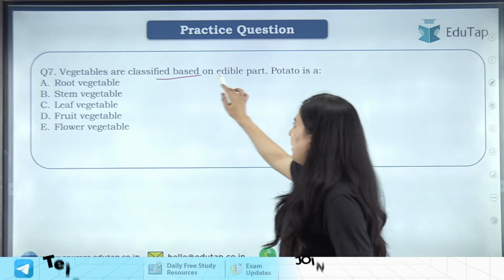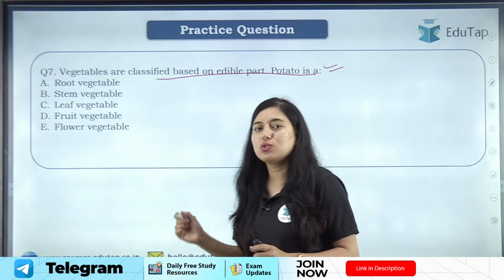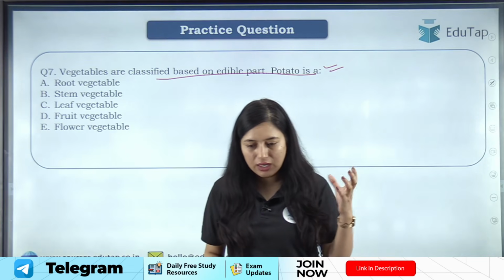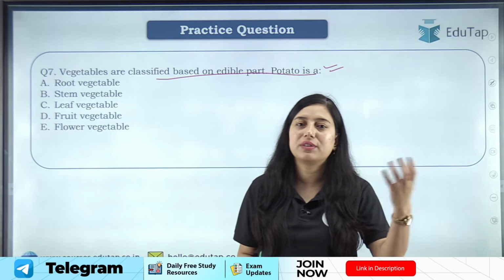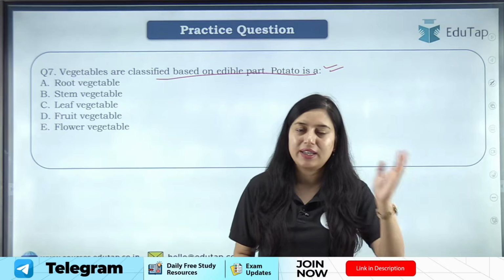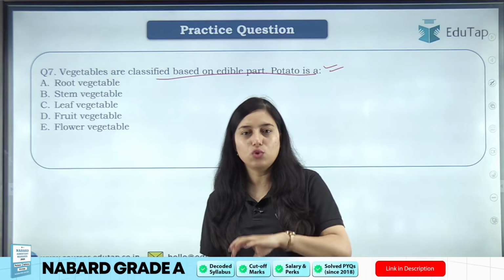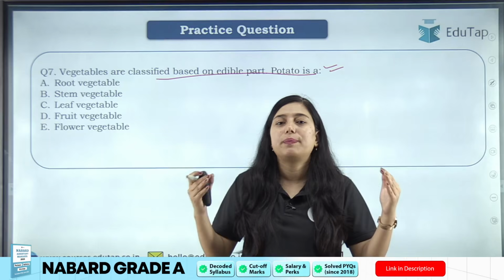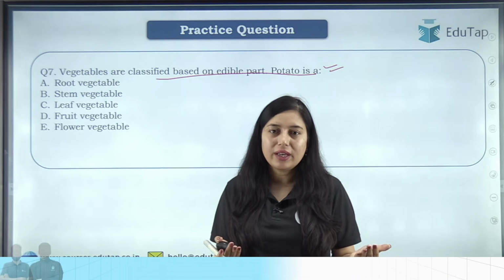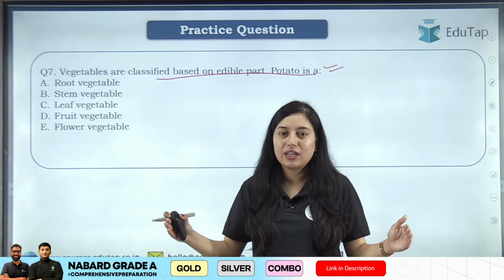Vegetables are classified based on edible parts, and potato is a. Okay, now students, we know for vegetables we consume different parts of a plant, right? In some vegetables we consume leaf part of a plant, in some we consume stem part, in some we consume root part. Okay, so based on which part is consumed, the entire vegetable is classified into different categories.